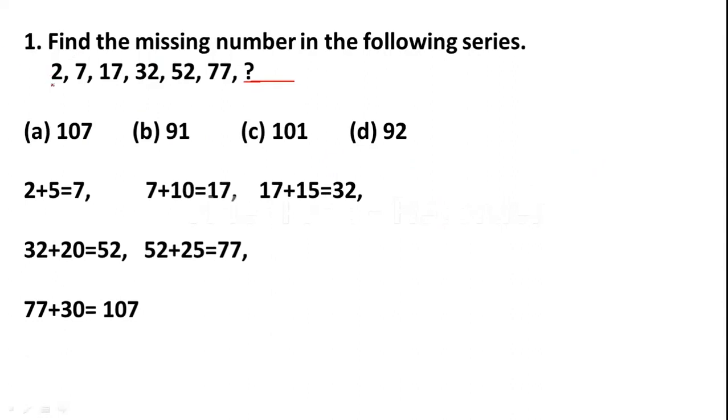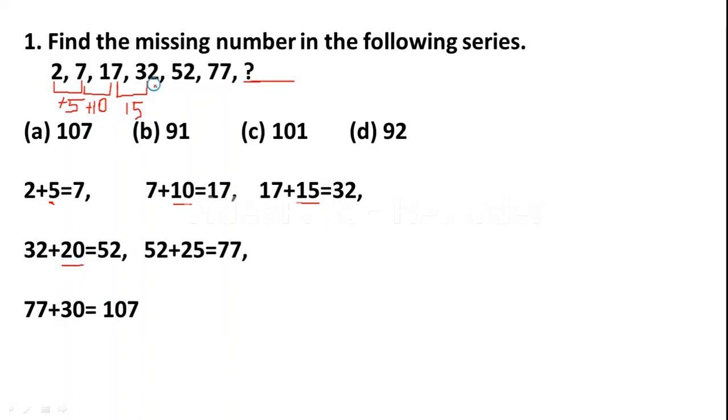Friends, just observe the pattern here. 2 plus 5 is 7. Okay, to get 7, they have added 5 to the first number, that is 2. Next, 7 plus 10 is 17, they have added 10. Then 17 plus 15 is 32. Here they have added 15. Okay, next 32 plus 20 is 52.